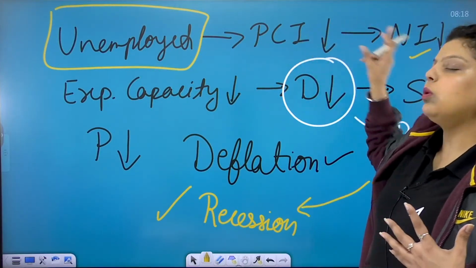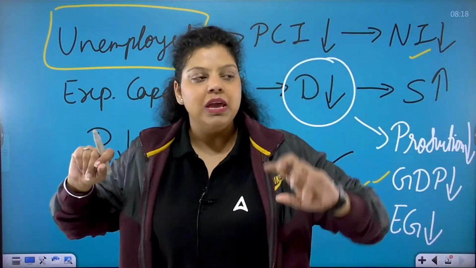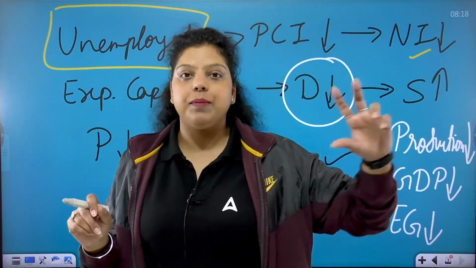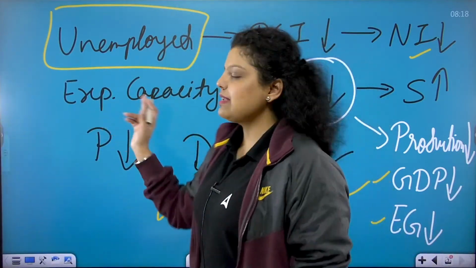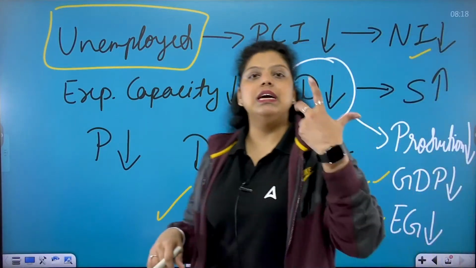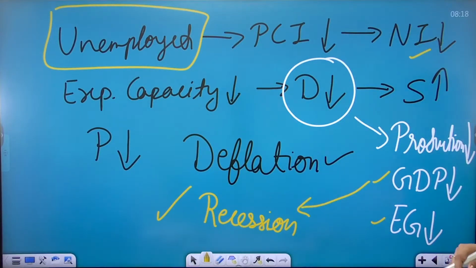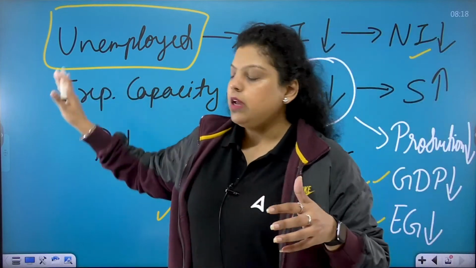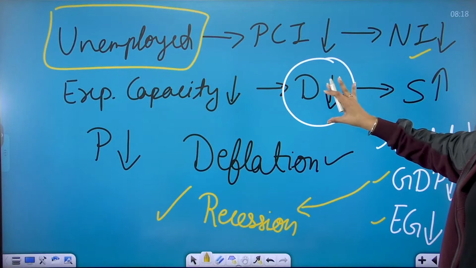Now, when people don't have money, it means when I don't have money, my expenditure capacity will be less. I will not be capable of purchasing basic needs, wanting goods and services, etc. So my expenditure capacity will be less. I am not purchasing goods. Let's say, for example, in one year I just purchase clothes one time, so my expenditure capacity is less because I don't have money. When you are unemployed, it means you don't have money. So if your expenditure capacity is less, it means people are not demanding goods and services.